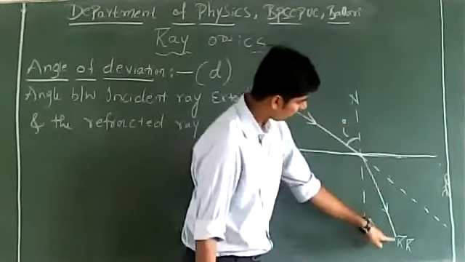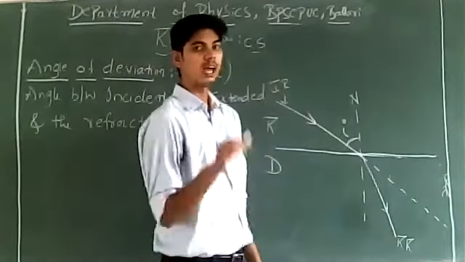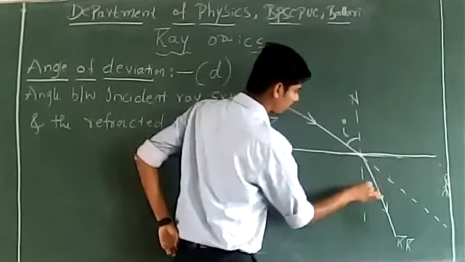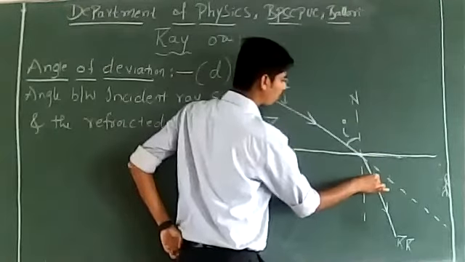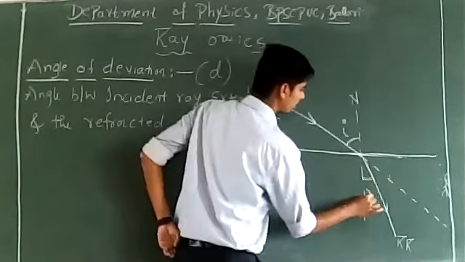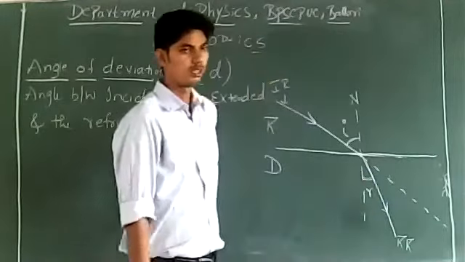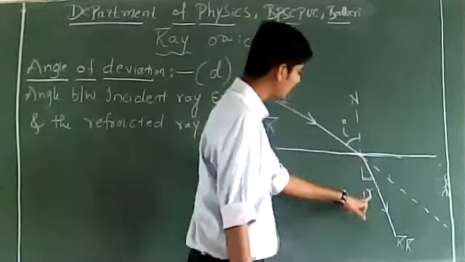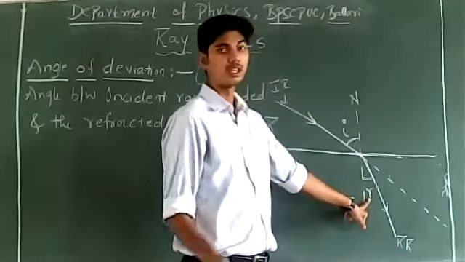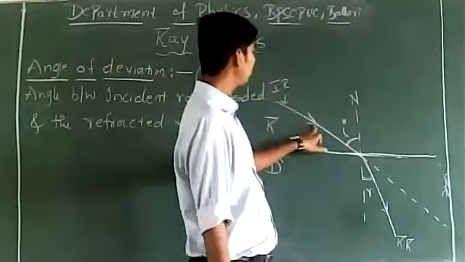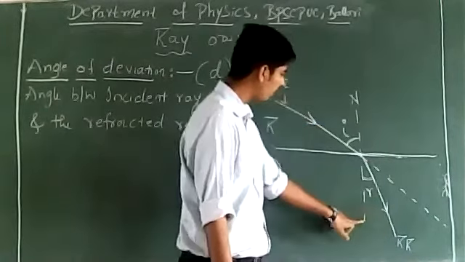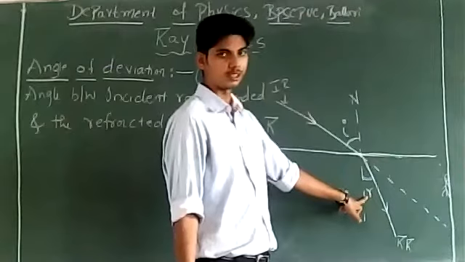And the angle between the refracted ray and the normal is called the angle of refraction. We write it as R. The angle of incidence is the angle between the incident ray and the normal. The angle between the refracted ray and the normal is called the angle of refraction, right?